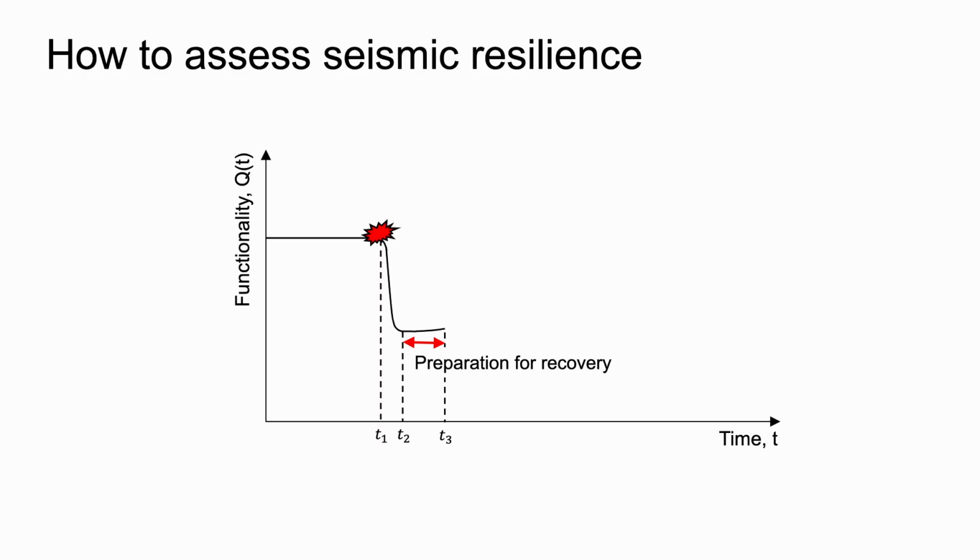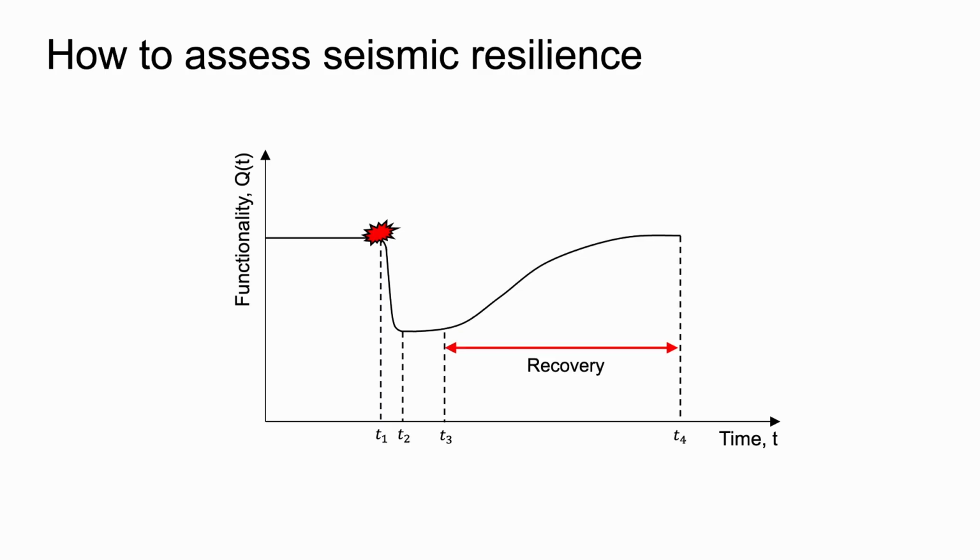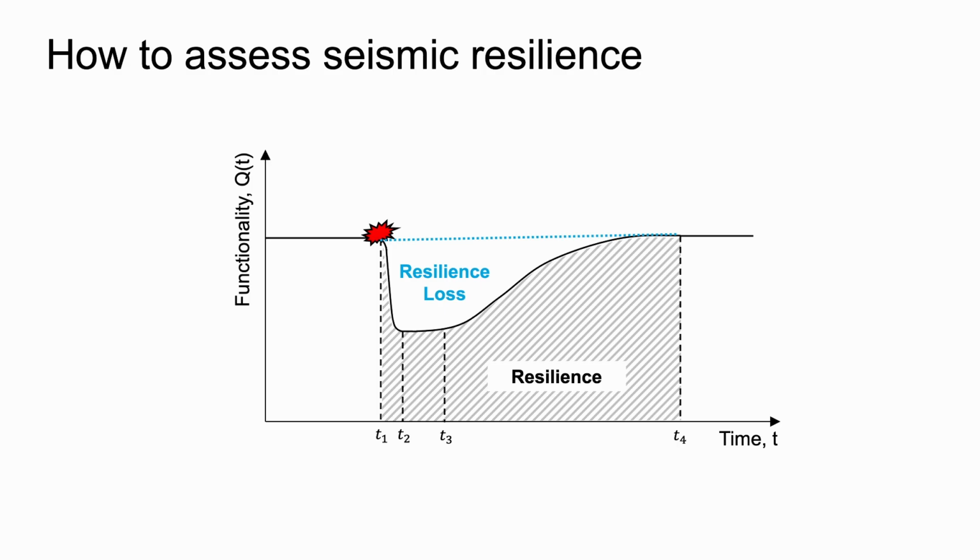Then you go there, you do post-earthquake inspection, so you understand the situation, you mobilize the engineering works, the contract mobilization, then you start with the repairing. And this takes time, of course. Exactly, we call that the recovery part of this so-called resilience curve. And we try to achieve by this repairing the same functionality state that you had at the beginning, or even better. This is very important for us, because in this way we can quantify the resilience loss. So we try to maximize resilience during our design, which means reducing this resilience loss. This is very clear to me now.